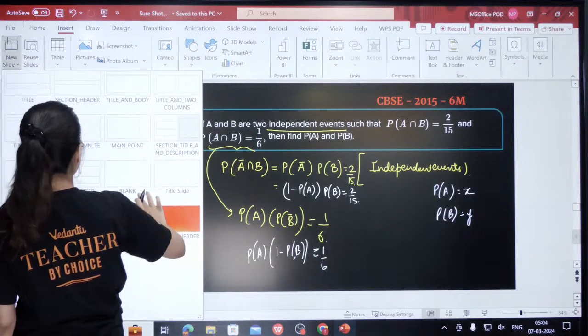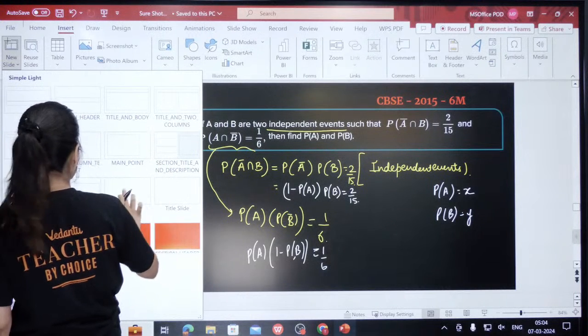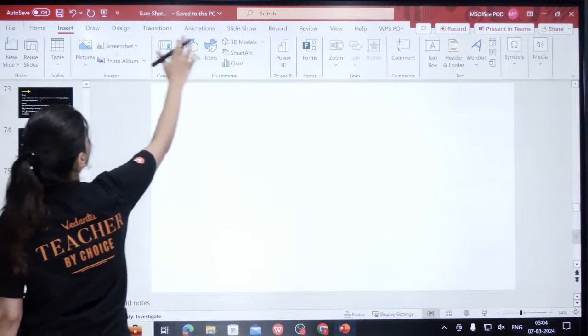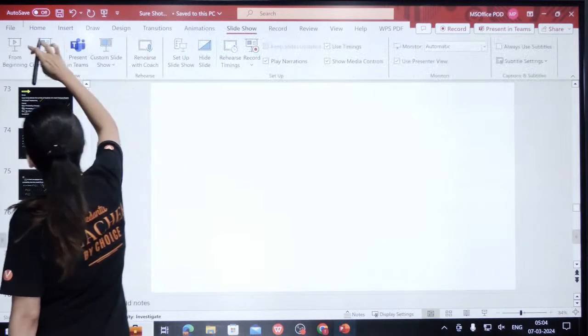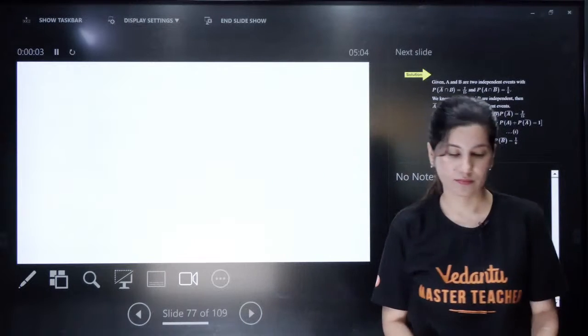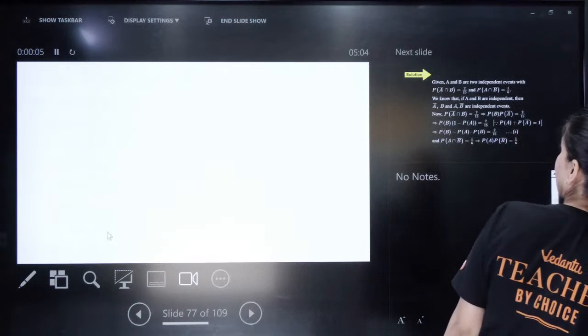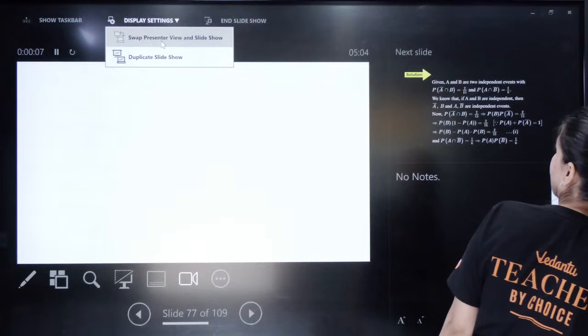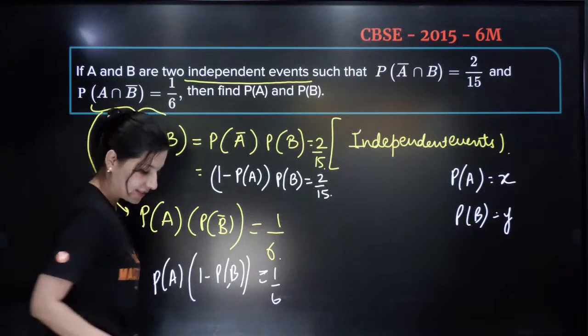White color is also fine, no? Black. And slideshow from current slide. Absolutely right. So yes, understand this.